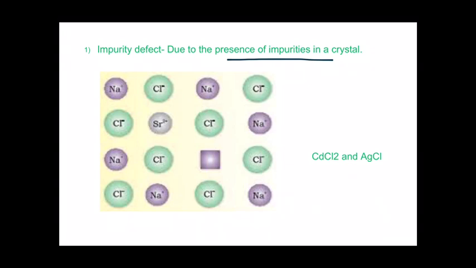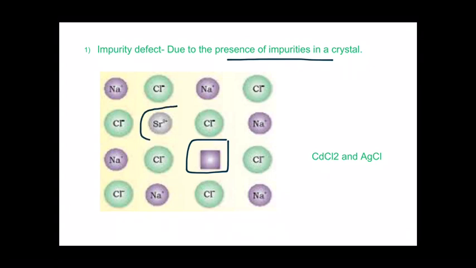See, this is supposed to be a crystal of sodium chloride. You can see the violet sodium ions and the green chloride ions. And now in this particular sample shown here, this is vacant. This is supposed to be filled by a sodium ion, but it is vacant.